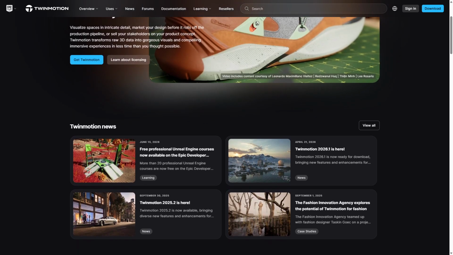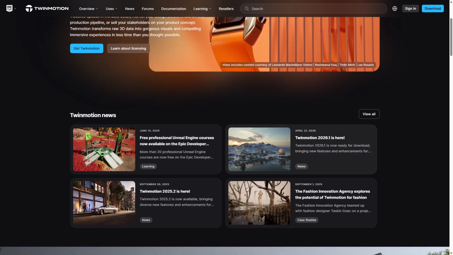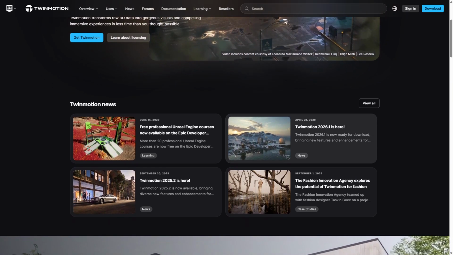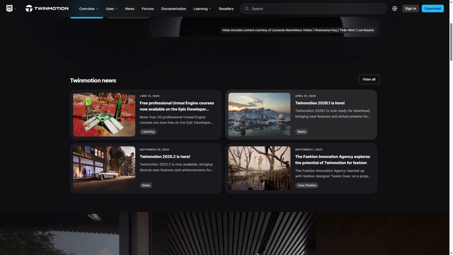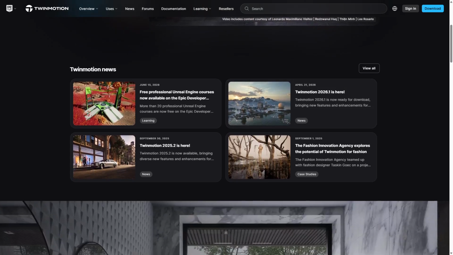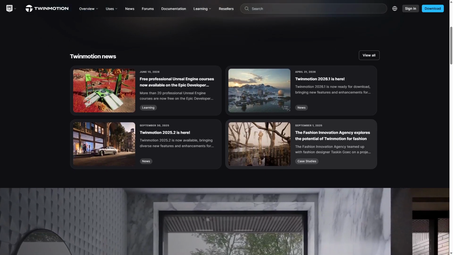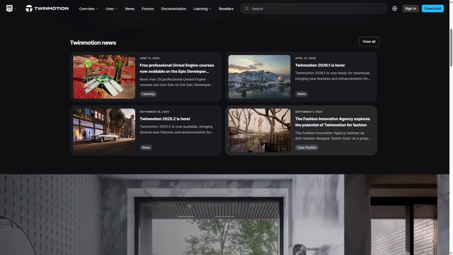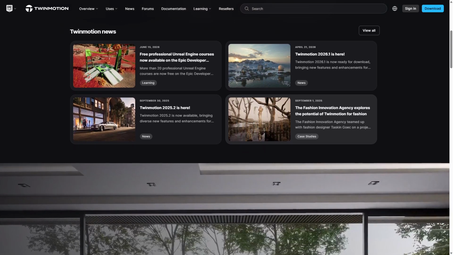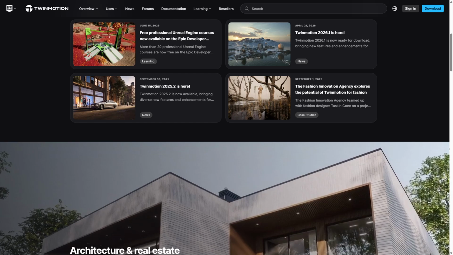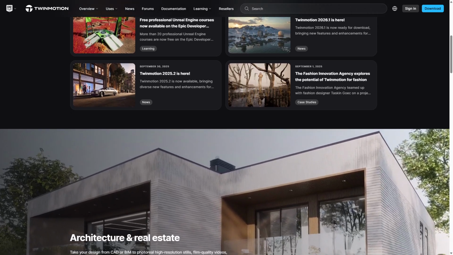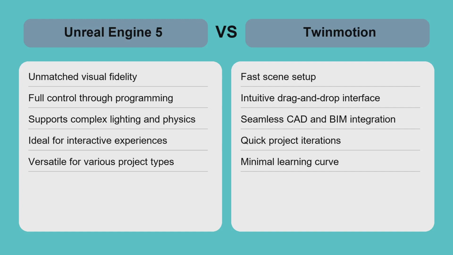Its strengths include rapid scene setup, seamless integration with popular CAD and BIM software, and a vast library of ready-to-use objects and materials. However, Twinmotion is less flexible than Unreal Engine 5 in terms of custom programming and advanced interactivity. It is ideal for architects, urban planners, and visualization specialists who prioritize quick, visually appealing presentations over deep customization or game-level detail. Comparing Unreal Engine 5 and Twinmotion reveals clear trade-offs.